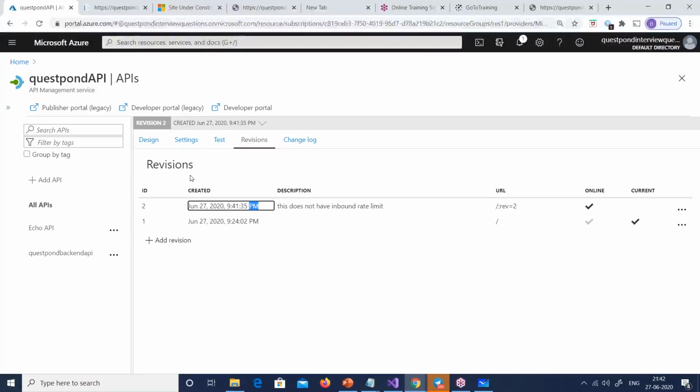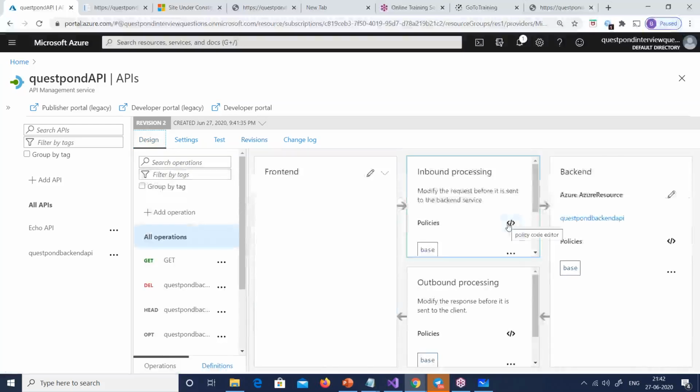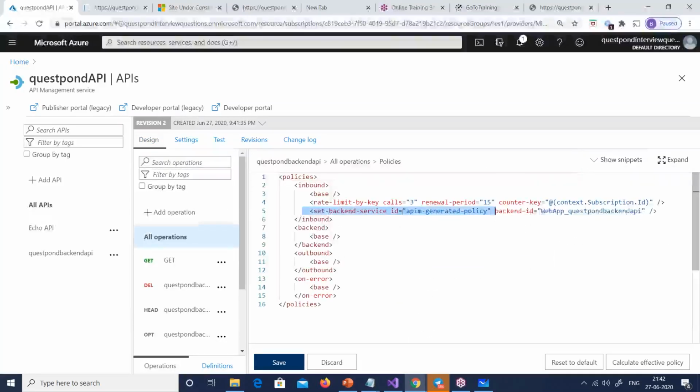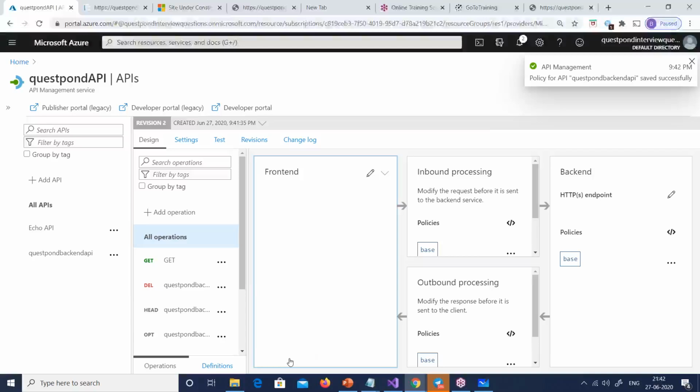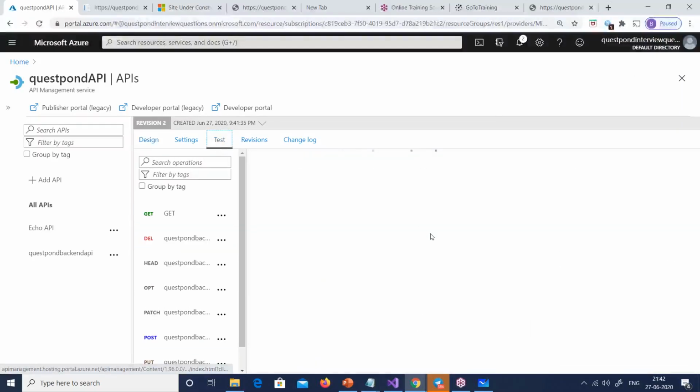And to this revision, I want to go and do a design. So I'll go to the design out here and I will remove the policy from here. So you can see now, I will remove the policy from here, but this will not affect my front-end API. My front-end API is still out there. For example, if you see out here, if I do a test on revision 2, please note, at this moment, I'm doing a test on revision 2.